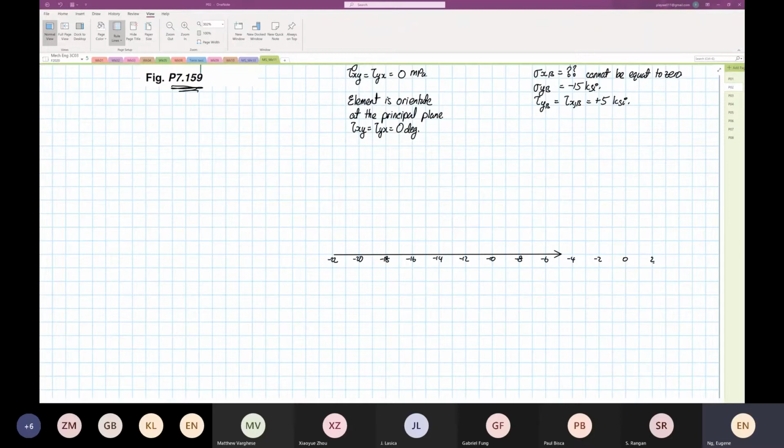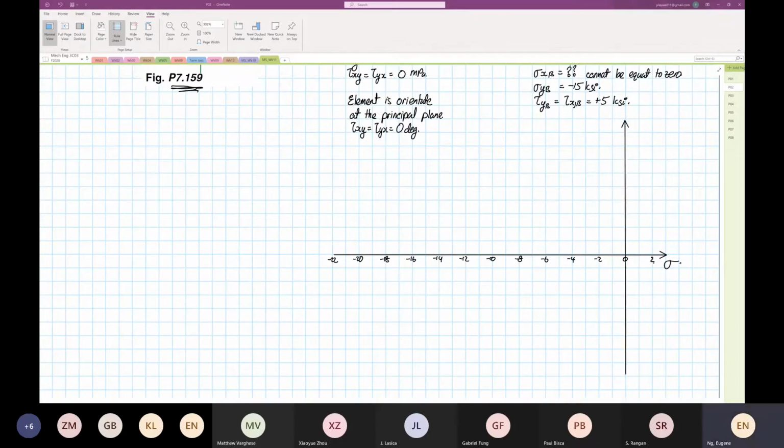These are the x-axis, our normal stress axis. Then we have our shearing stress axis. Okay, so that's our shearing stress.